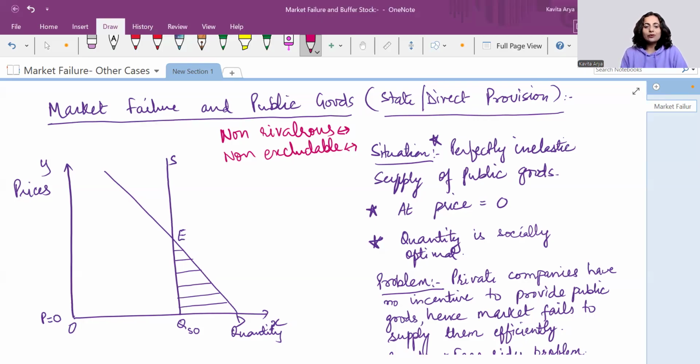Right. So these are the two important features of public goods: non-rivalrous and non-excludable.